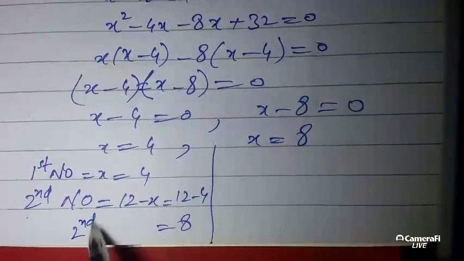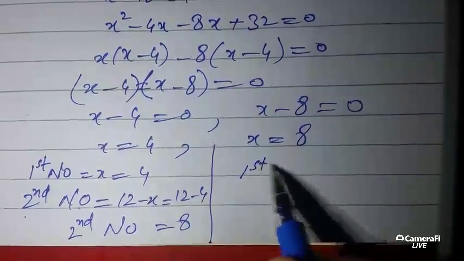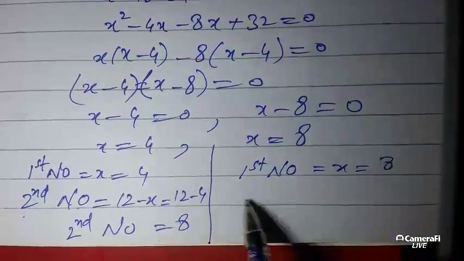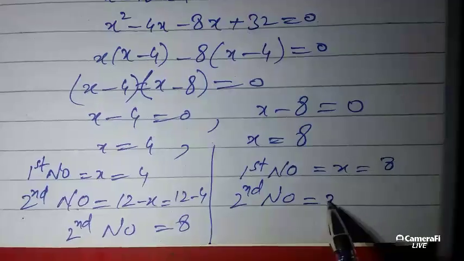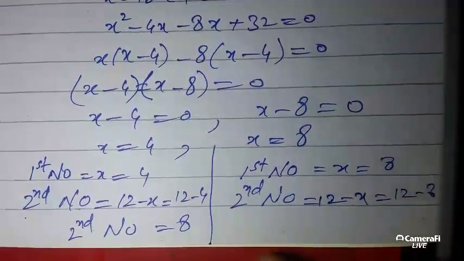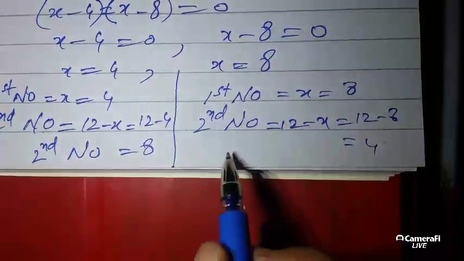This is the second number. And if the first number x is 8, the second number is 12 minus x, which is 12 minus 8, which is equal to 4.